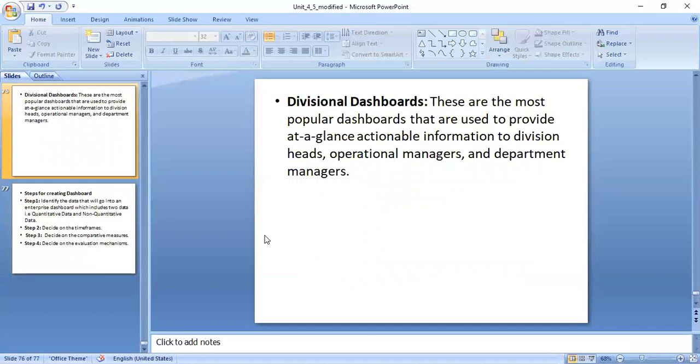These are the most popular dashboards that are used to provide a glance actionable information to division heads, operational managers, and department managers. You can take a help of separate dashboards like a purchasing dashboards, operation dashboards, quality control dashboard, marketing dashboard, sales dashboard, and financial. How the finance it is getting. It will show on the finance profit loss. Then after the sales dashboard, for the sales, it will show you in which region the sales is getting increased, in which region the sales is coming down. So that is what called as a divisional dashboard.